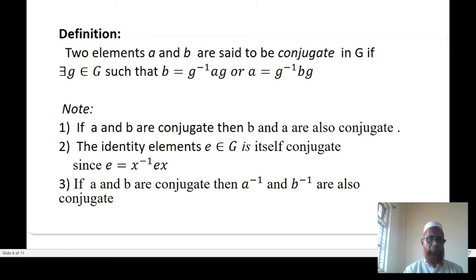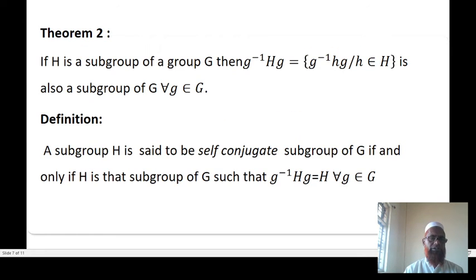Note, if a and b are conjugate, then b and a are also conjugate. Second, the identity element e belongs to G is itself conjugate since e equals x inverse e x. If a and b are conjugate, then a inverse and b inverse are also conjugate.